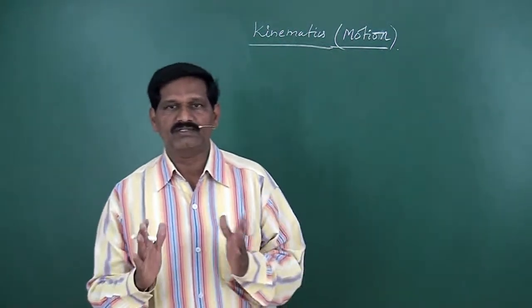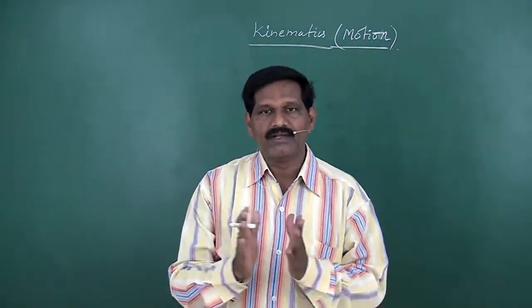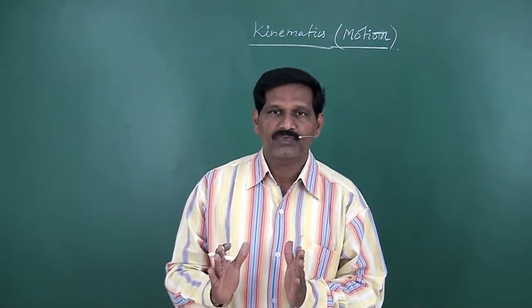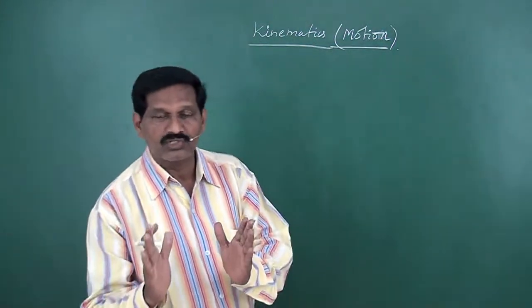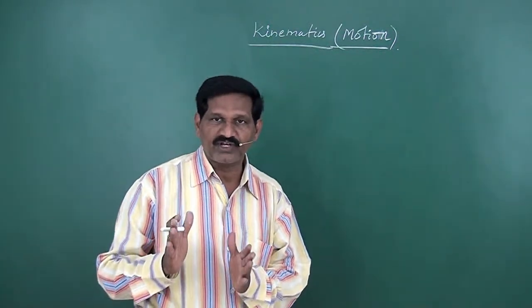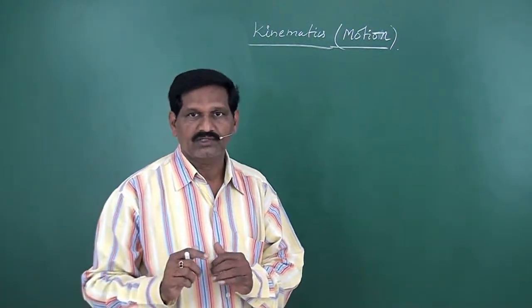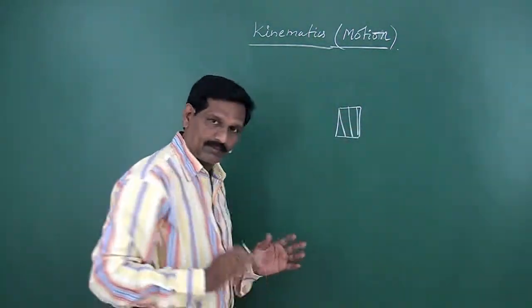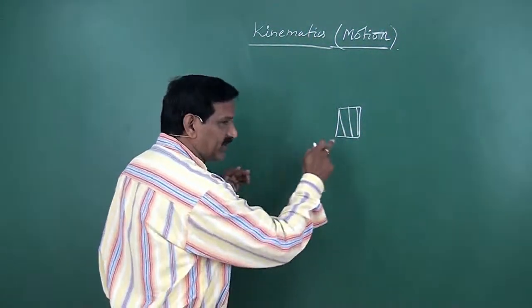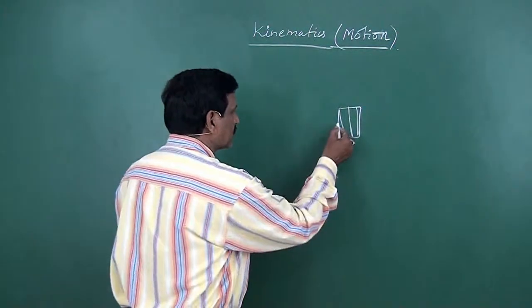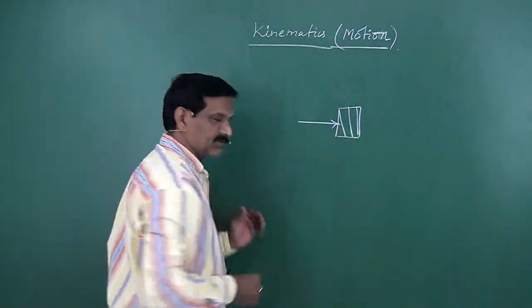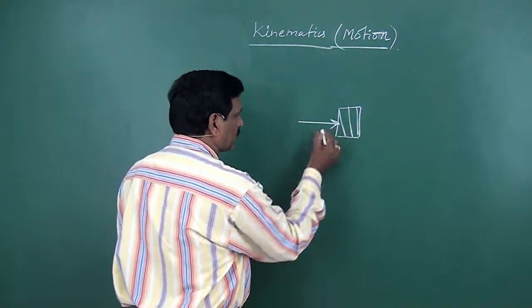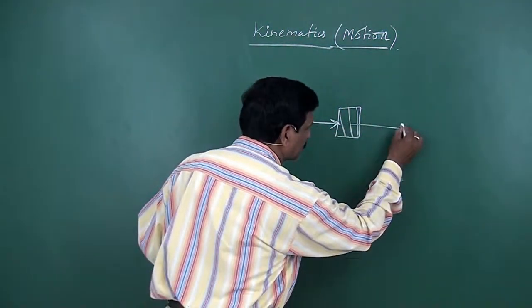Today we will discuss the lesson kinematics. Kinematics is the branch of physics which deals with motion of the objects without referring to the cause of motion. That means, suppose this is an object or a body, when it comes into motion, when this is pushed by something, some force. So when this is pushed, then it comes into motion.